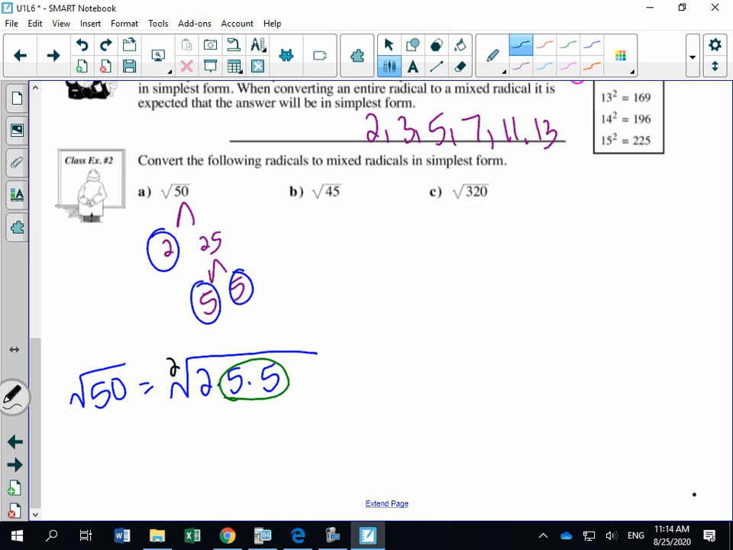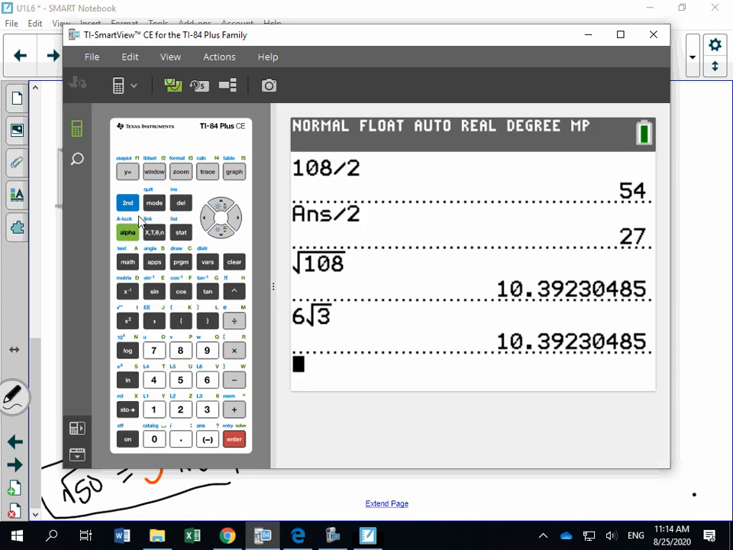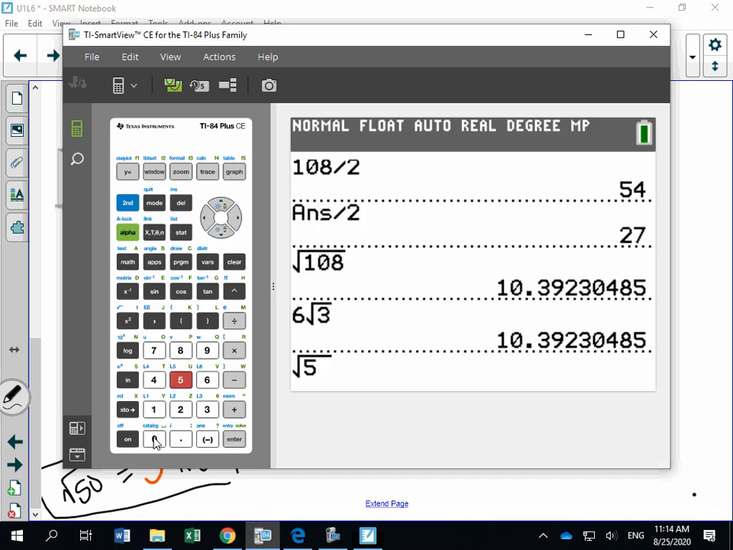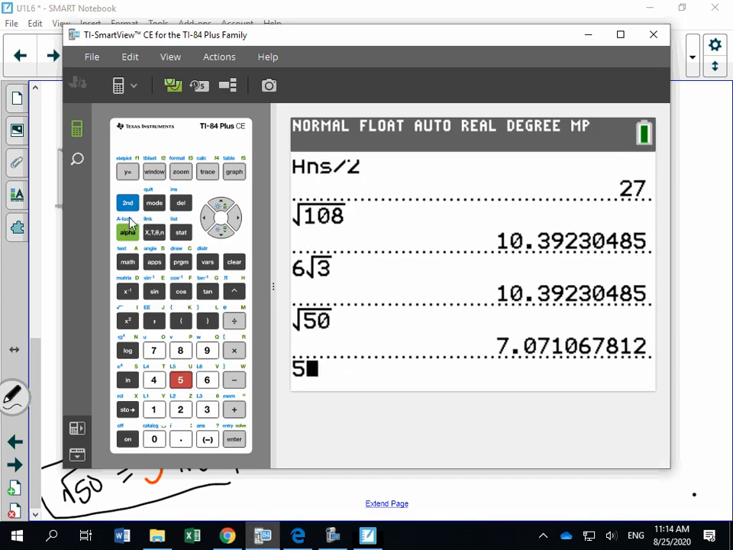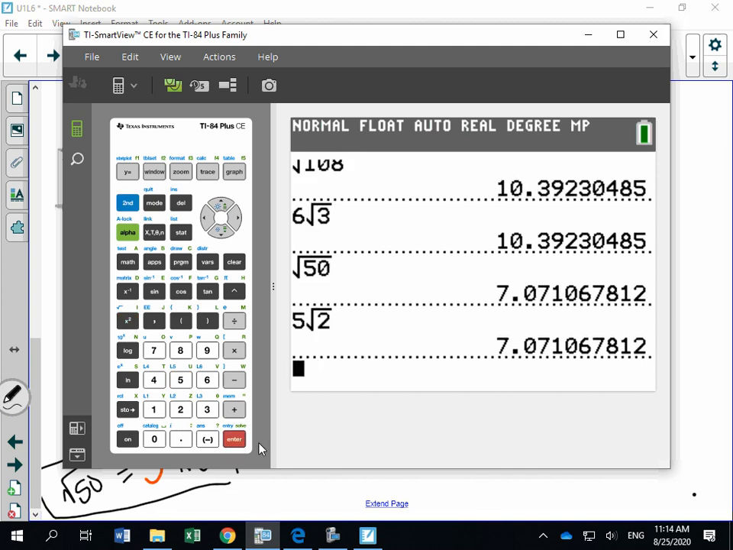Circle all your pairs. For every pair, you cross out both numbers, and only one of them ever comes out. But they both get crossed out. What's remaining stays under my radical sign. So the square root of 50 is equal to 5 root 2. So let's check if we did this right. Square root of 50, 5 root 2. And we did it correctly.